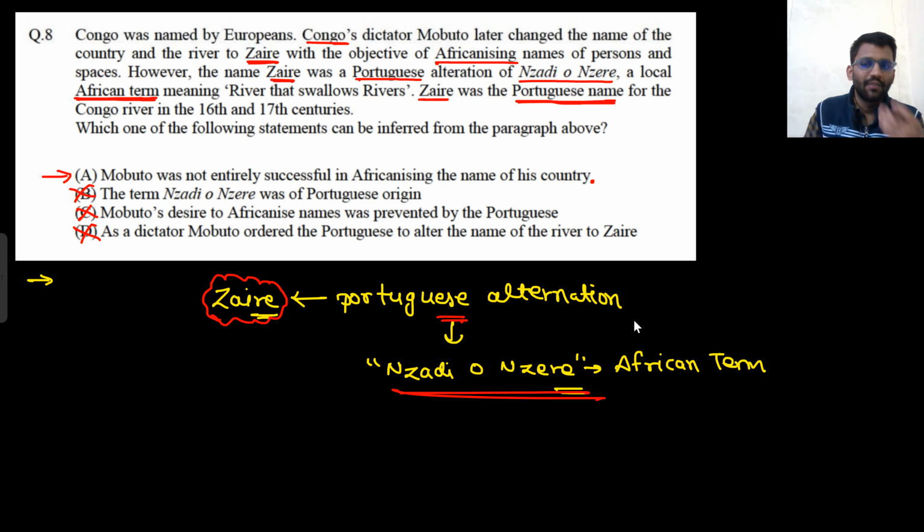Are you getting my point? He doesn't need to order. So this statement is also not correct. The only correct statement seems to be option A.